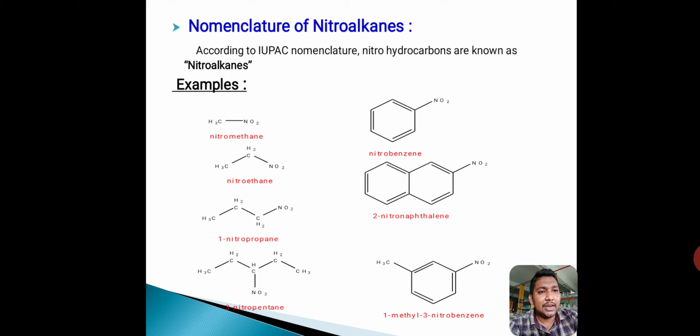This is nitrobenzene. This is 2-nitronaphthalene or beta-nitronaphthalene. This is ortho-nitrotoluene or 1-methyl-3-nitrobenzene. These are a few examples for aromatic nitrohydrocarbons.